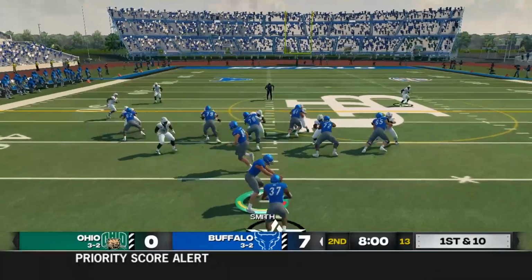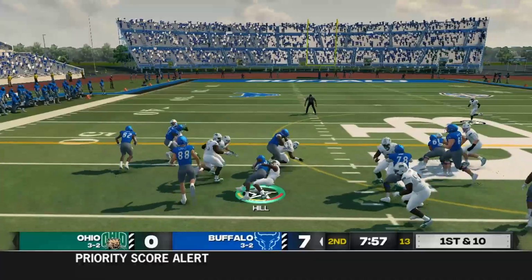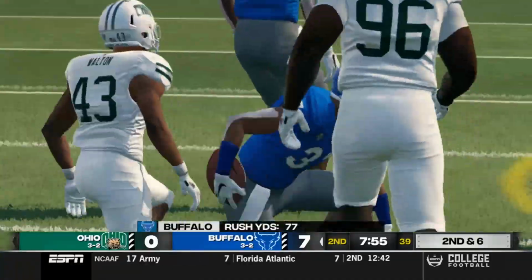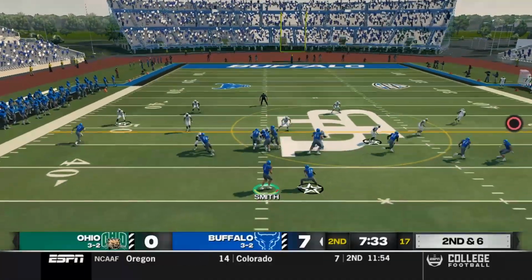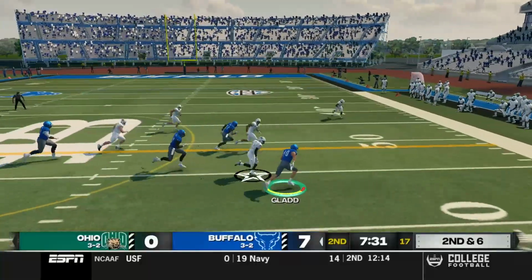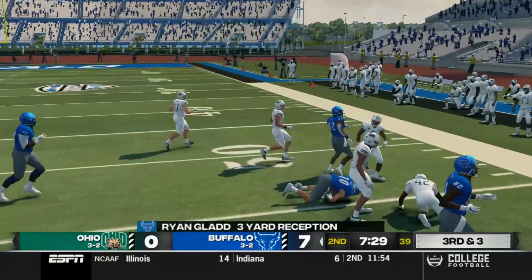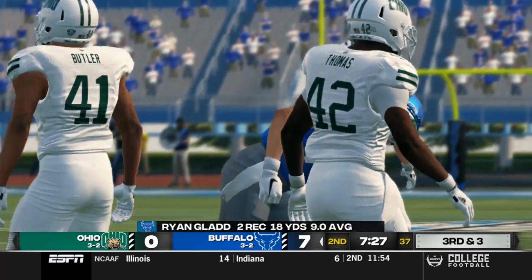1st and 10 here, opening 2nd quarter. Justin Hill gets another carry. He can't power through the man, but he gains 4 on the play. 2nd and 6, Tyler Smith throws another quick screen, this time getting the ball into his best receiver's hands, Ryan Glad, for a gain of 3.